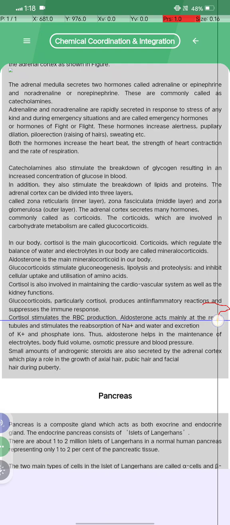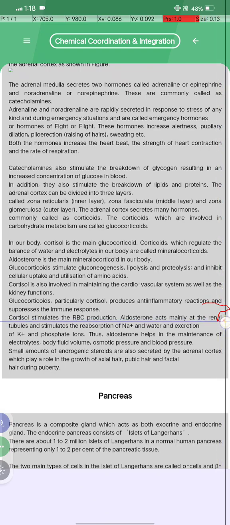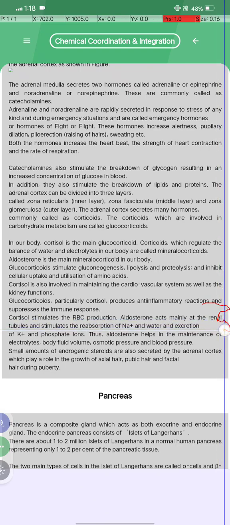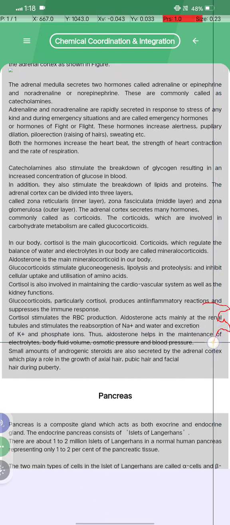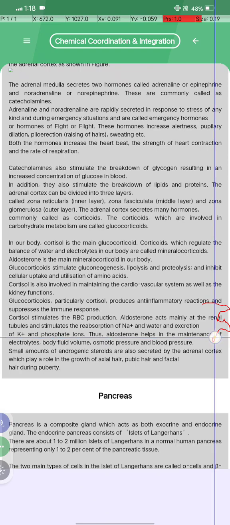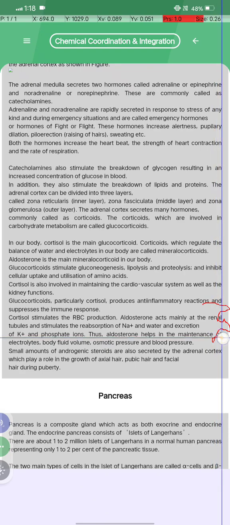Cortisol stimulates RBC production, and aldosterone acts mainly at the renal tubule and stimulates the reabsorption of sodium, Na plus, and water, and the excretion of K plus, potassium, and phosphate ions. Thus aldosterone helps in the maintenance of electrolytes, body fluid volume, osmotic pressure and blood pressure.